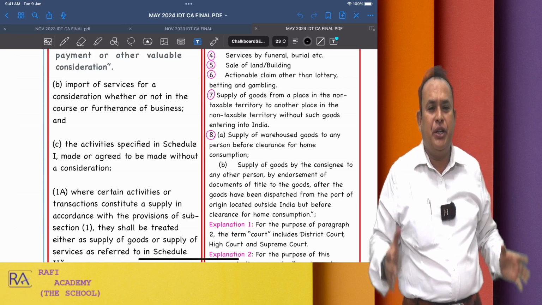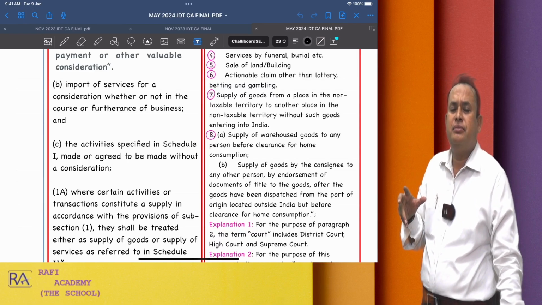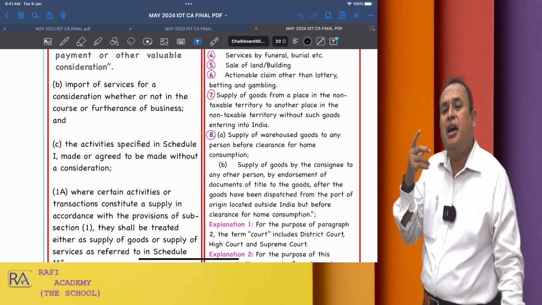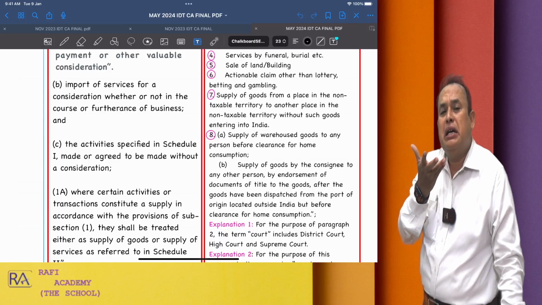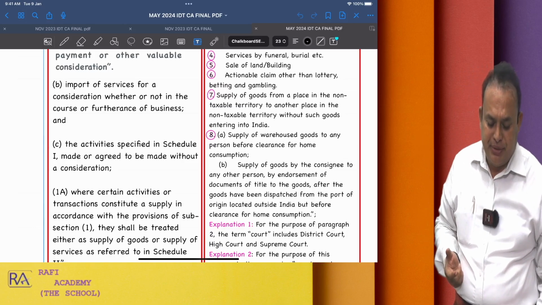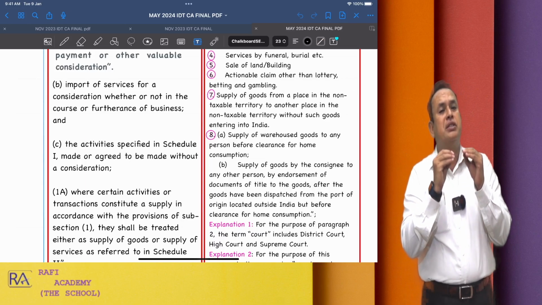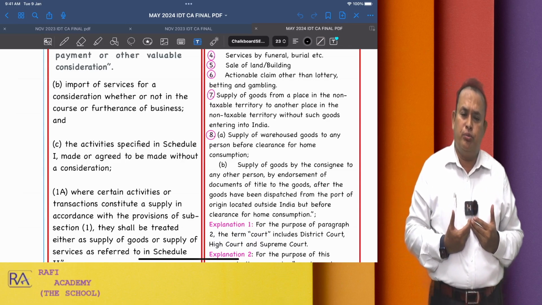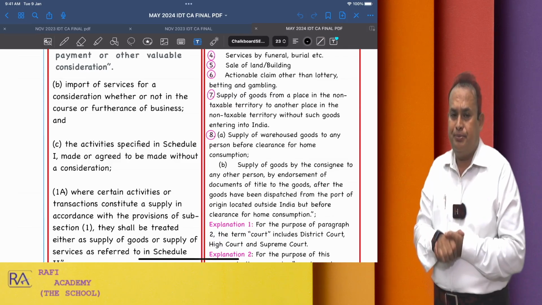So now I am referring to import of services for consideration, whether or not in the course or furtherance of business, which comes under the scope of supply and is taxable if it is a taxable supply. I will provide an example here, my dear friends. Sir, my name is Infosys Limited. I am located in Bangalore. Infosys Limited has its place of business in Bangalore, Karnataka.